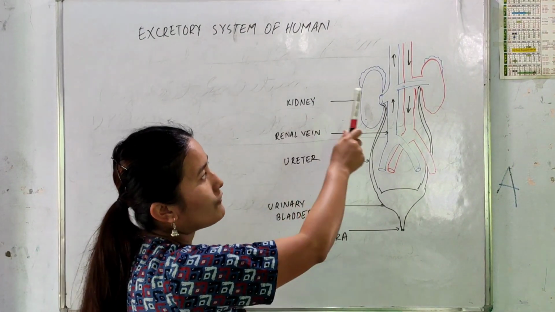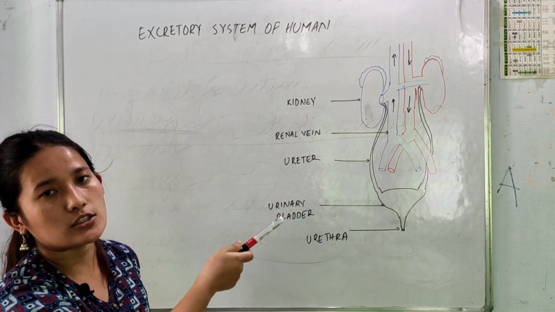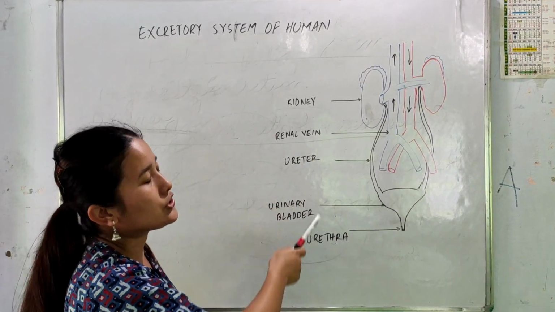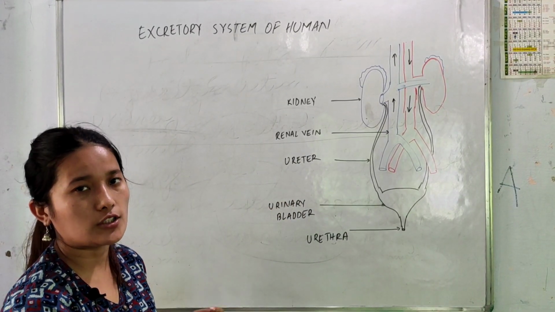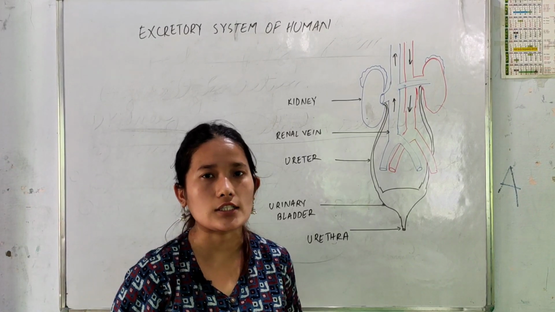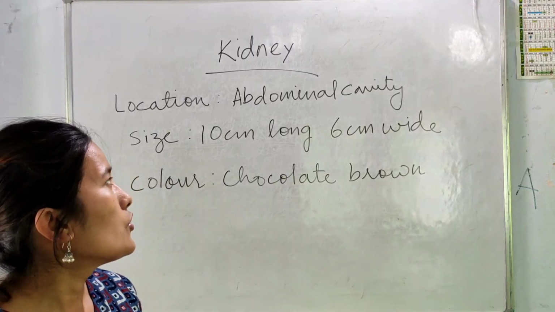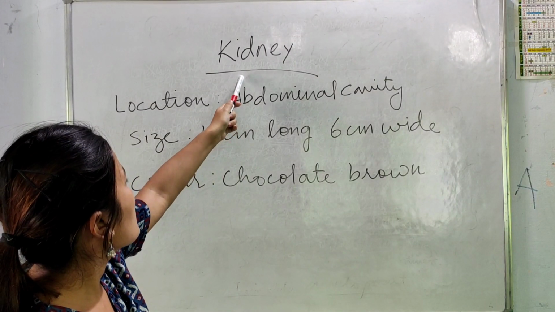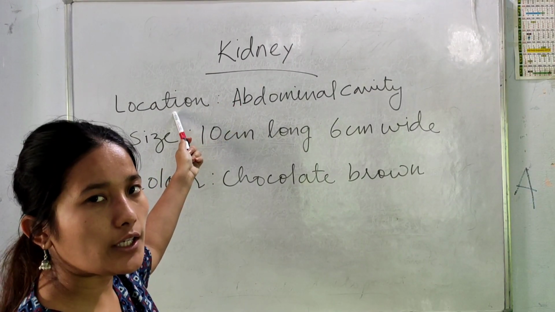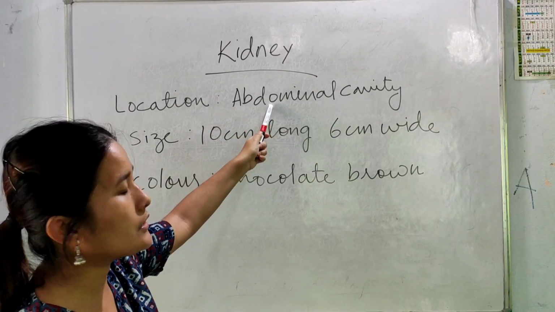So you just need to have an idea about the different parts of the excretory system and their functions. In our next class, we will discuss in detail the structure of the kidney and the formation of urine. First, location: where is the kidney located? It is located in the abdominal cavity.